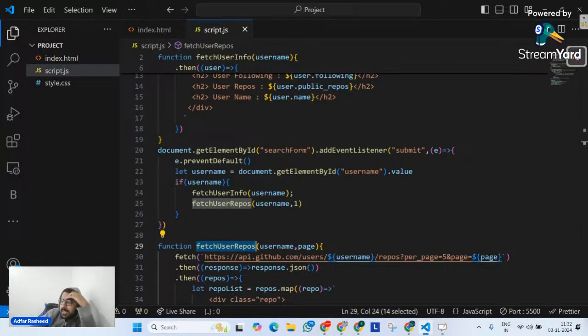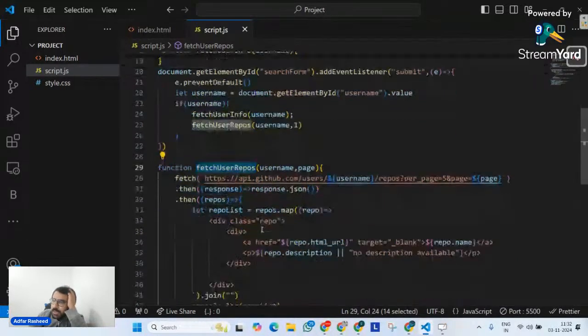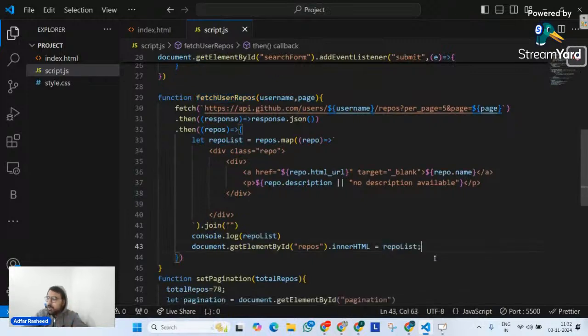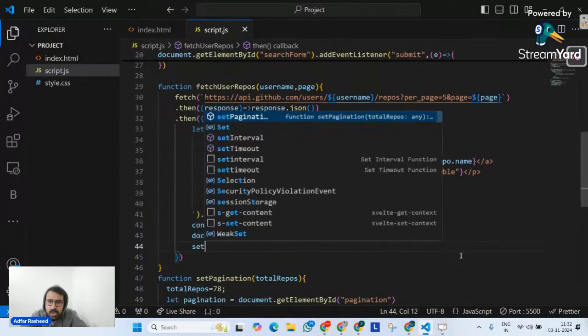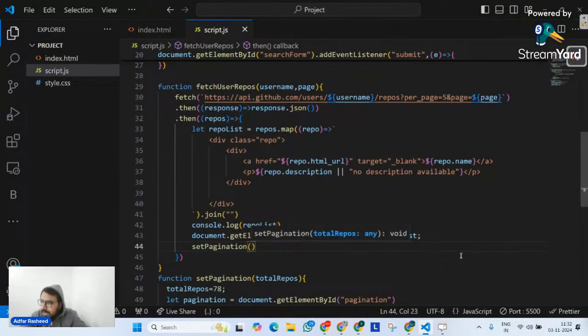Don't you think that pagination will be implemented only if there are repositories? If there are no repositories, pagination will not be created. That's why we have to call this inside fetch user repos only, right? So if I simply go here and tell it, please call my set pagination with an argument,